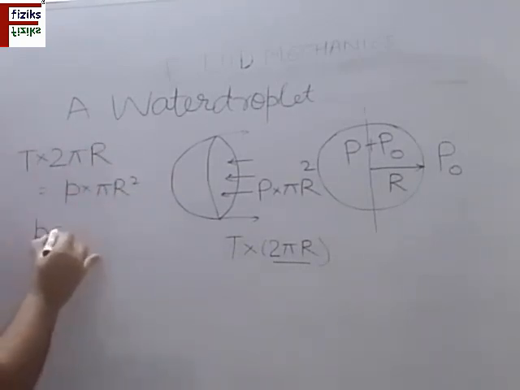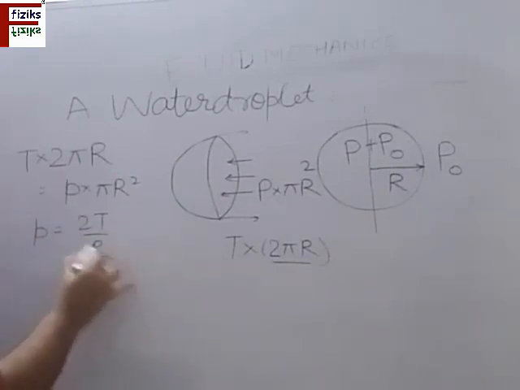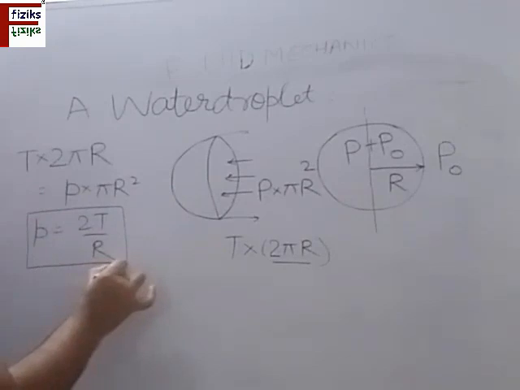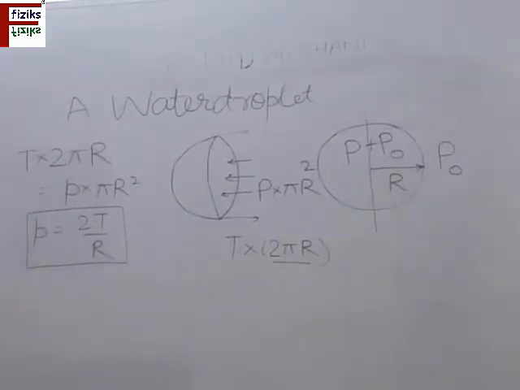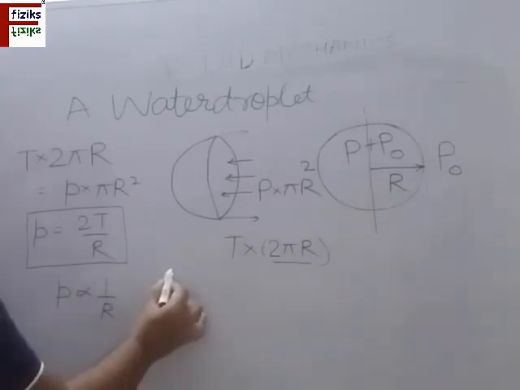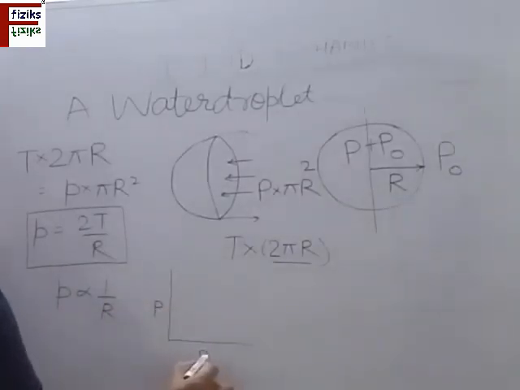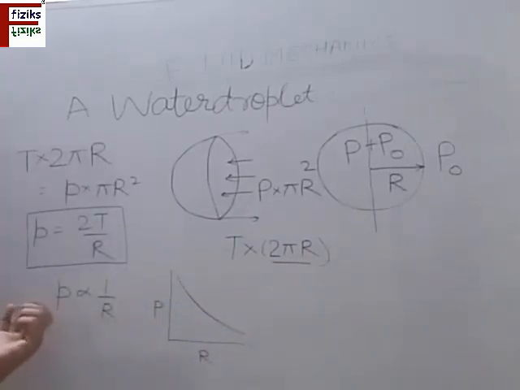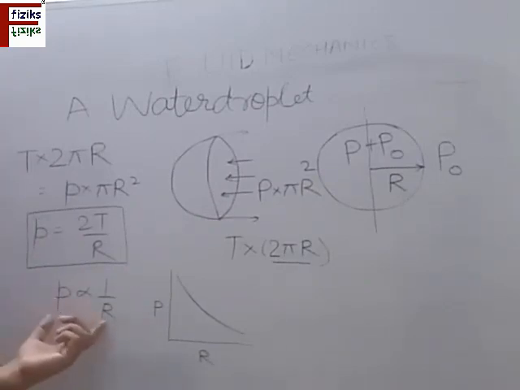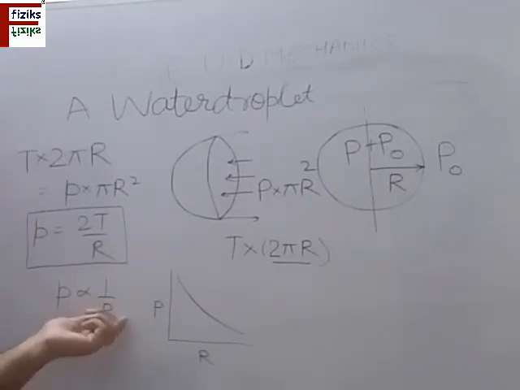So we can write from this P is 2T by R. If you compare this with a soap bubble, the excess pressure is half of the excess pressure inside a soap bubble. So again, P is proportional to 1 by R, and if you draw a graph between P and R, this will be a curve, a rectangular hyperbola like this. If the excess pressure is small, that means the size has been increased, R is more. If excess pressure is large, that means there is scope for further expansion and R is smaller. It is a smaller raindrop.